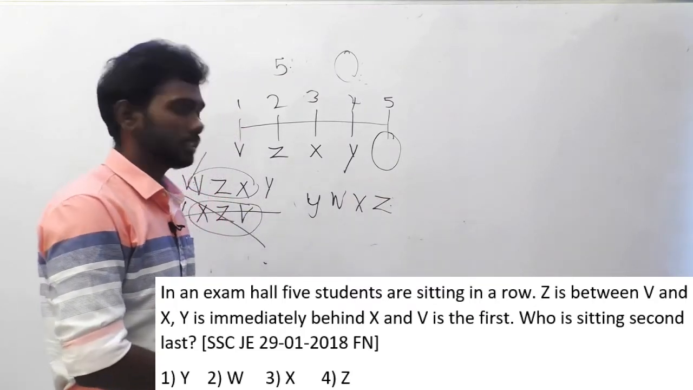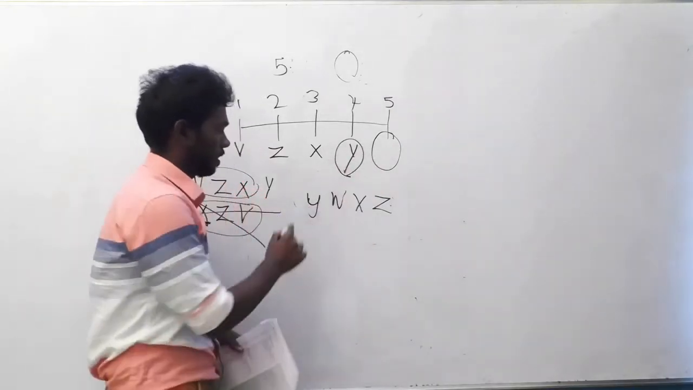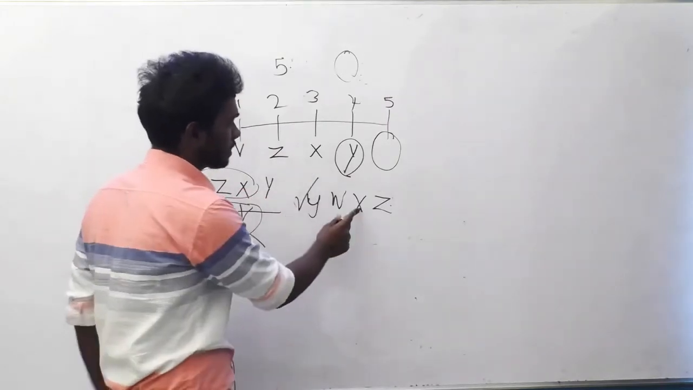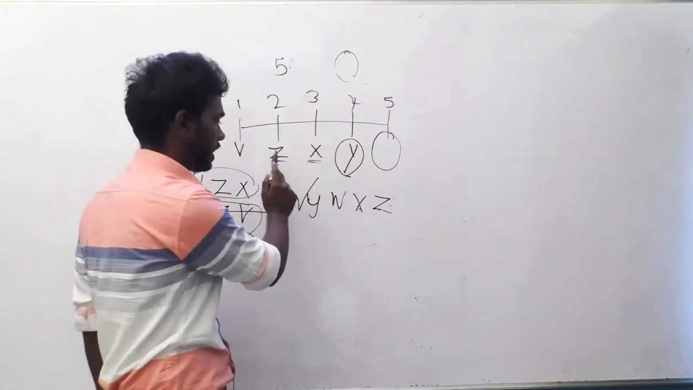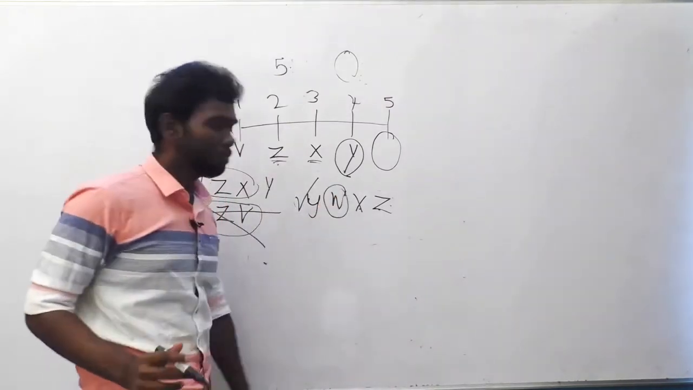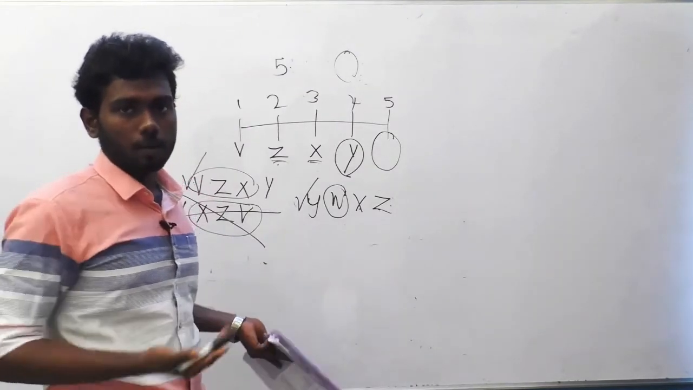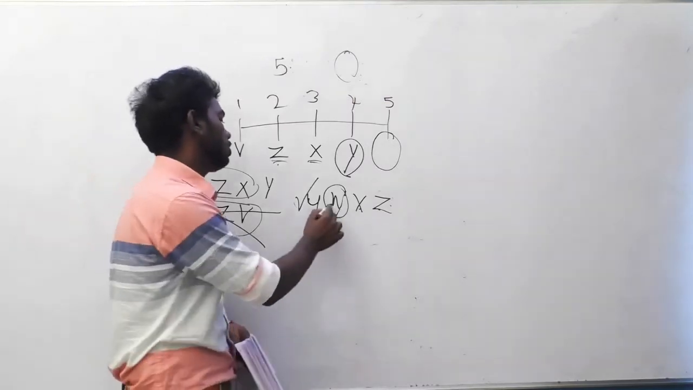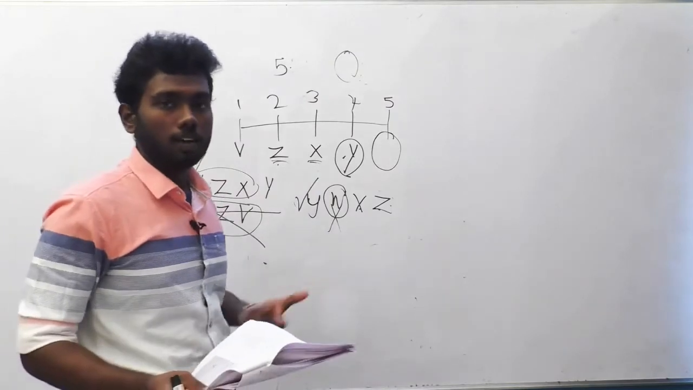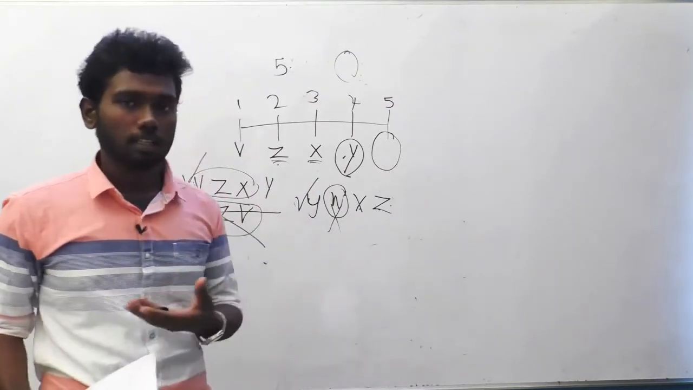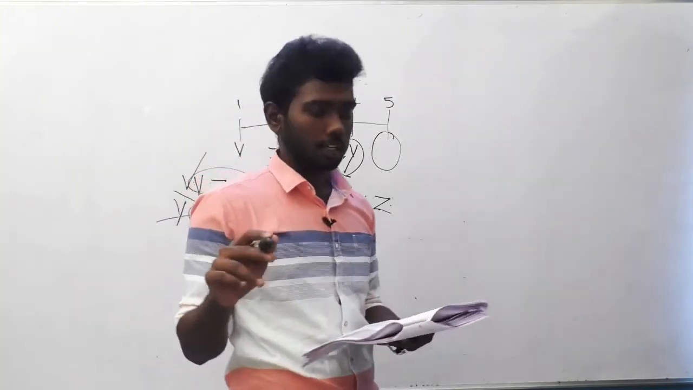Can you tell which is the answer? It is obviously Y. Option A, X is sitting in the middle, and Z is sitting in the second place, not the second last. And W: you may think, sir, W is not given in the question. That is an advantage for us. If W is not given in the question, there is no possibility for W to sit second last. So Y is the one sitting there. Can you understand this question? I have explained it very simply. If you didn't understand, you can rewind the video and watch it again. So the answer is option A, Y.